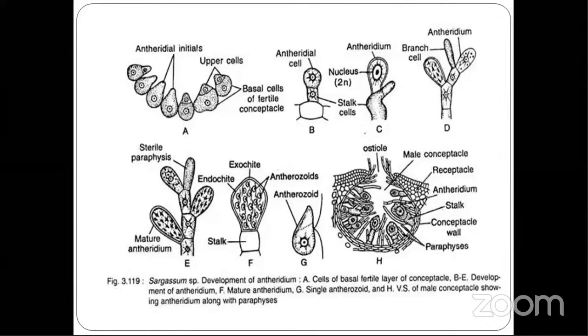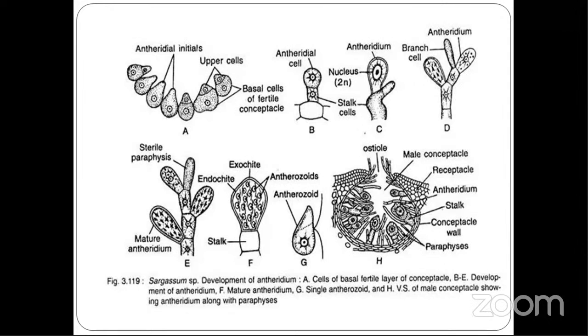So first, this antheridial protoplast divides meiotically and then it divides mitotically. After this division, you have 64 biflagellate male gametes.